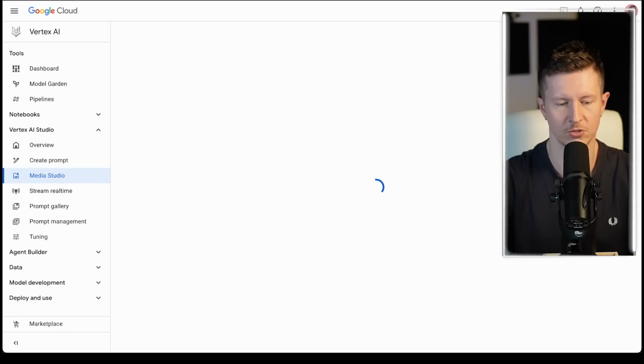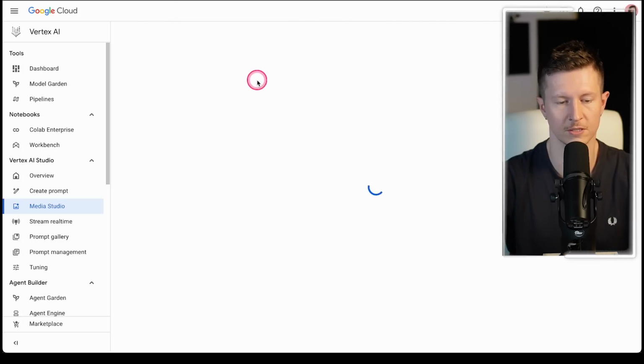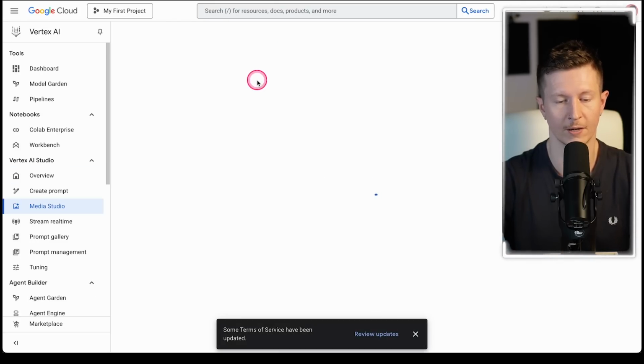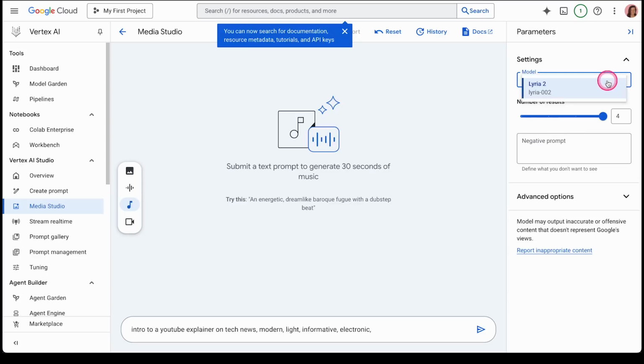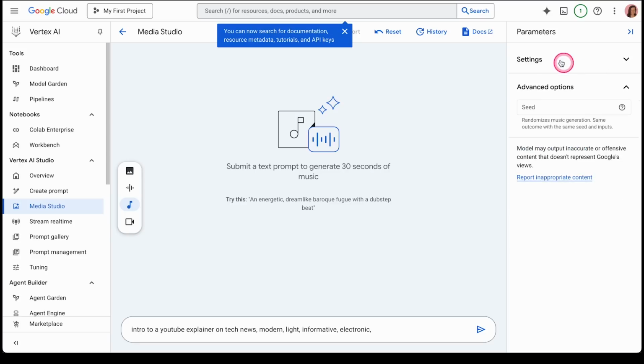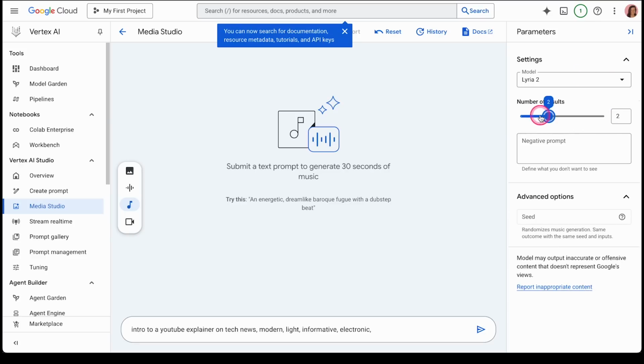And one is to use it inside of the Media Studio inside of the Google Cloud Console. Now, you can simply enter in a text prompt and you get to generate 30 seconds of music. There's an option to put in a negative prompt, and you can choose how many results that you get. So I will just have 2. And here is how that came out.